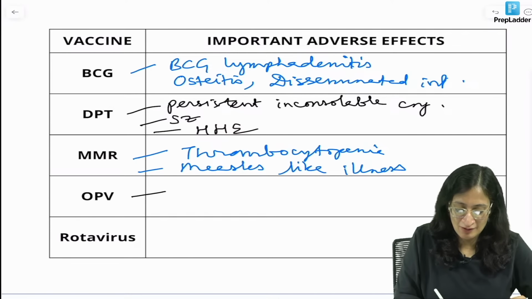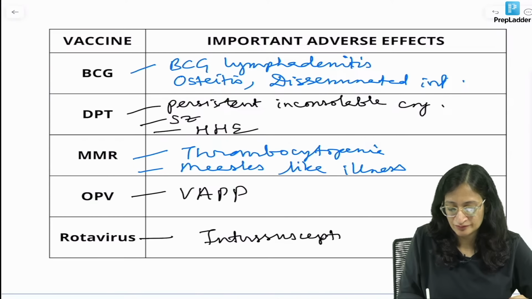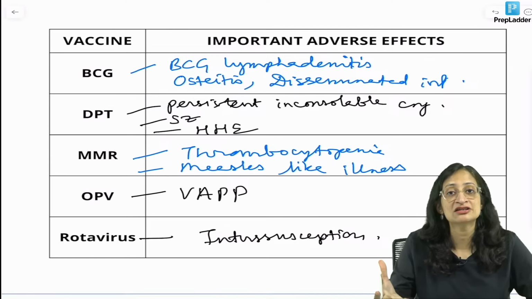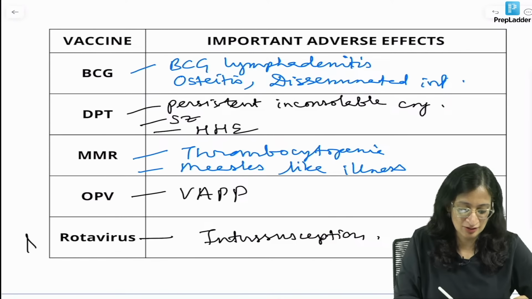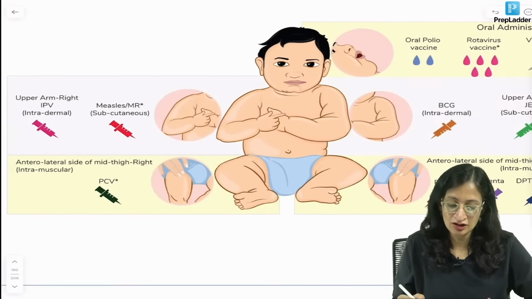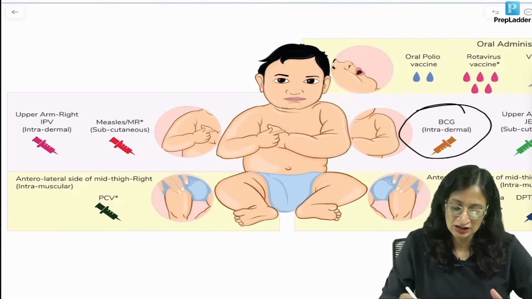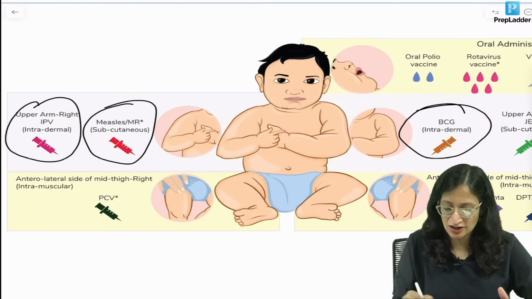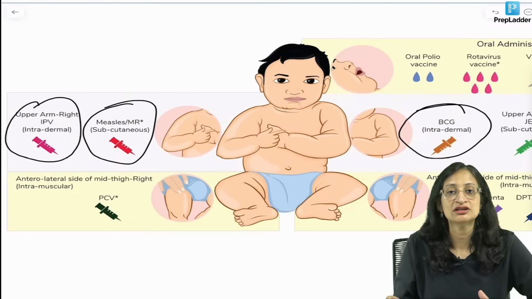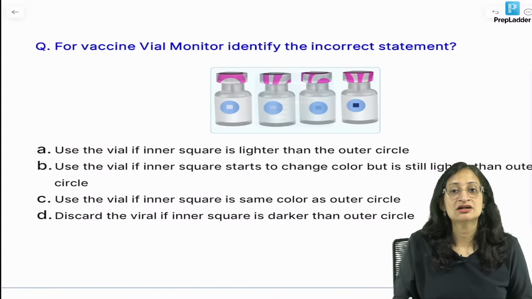OPV again, you can have VAPP, vaccine associated paralytic poliomyelitis, and rotavirus, the most important adverse effect is intussusception. Okay. You have the coiled spring sign and the claw sign in intussusception, a lot of radiological signs that come as questions. So these are the various sites of administration. We know BCG most important is given left upper arm. MR and IPV usually given in the right arm, and the rest of the vaccines are given in the anterolateral aspect of the thigh.